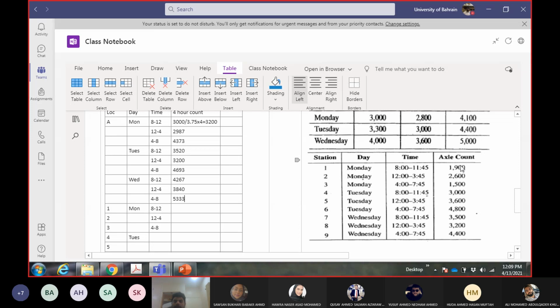Now you will move on to this table, which is for control coverage count locations.